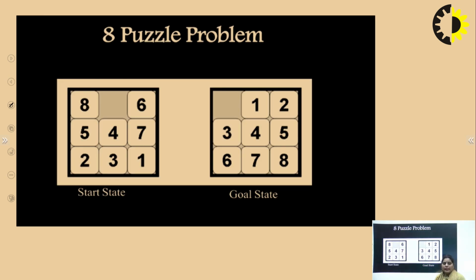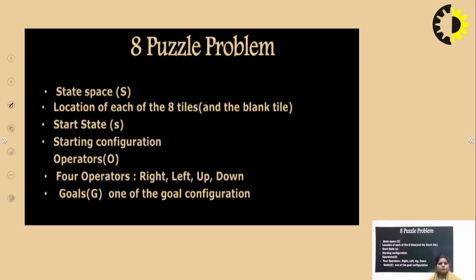Now what is the 8 puzzle problem? Here in the 8 puzzle problem, we have a 3 cross 3 board, and this is the start state and this is the goal state. In the 8 puzzle problem, we are given an initial or start state, and we have to reach the goal state by performing some actions. These actions can be the movement of moving up, down, left and right.